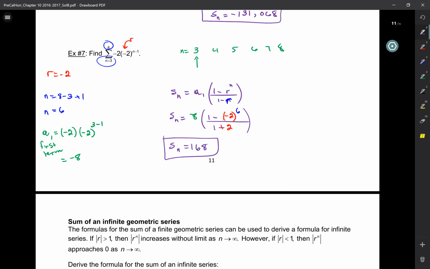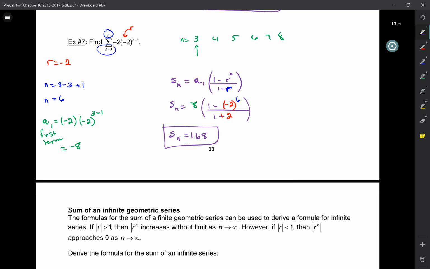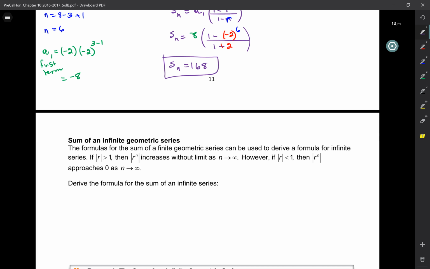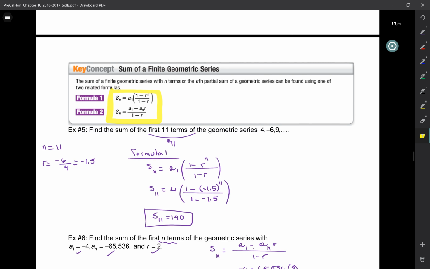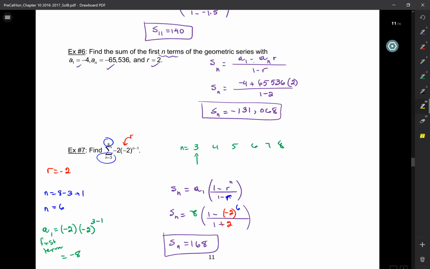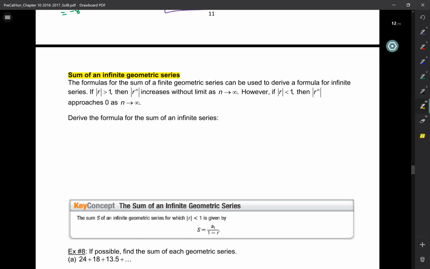Okay. So these were sums of a finite geometric sequence, right? This was all the sum of a finite geometric sequence, one that ends, a finite geometric series. What if it's an infinite geometric series? Well, here you can't do it all the time.